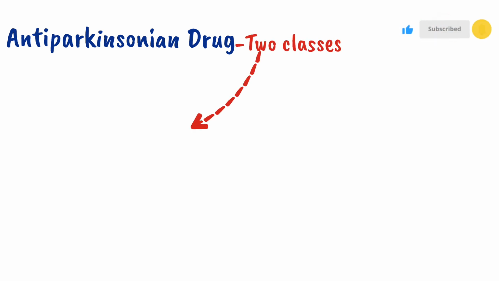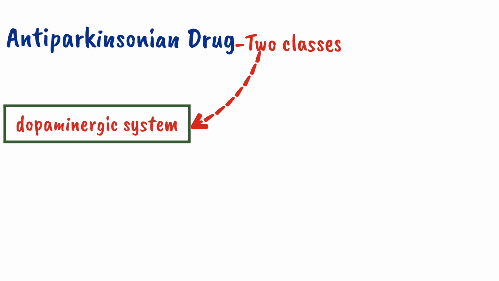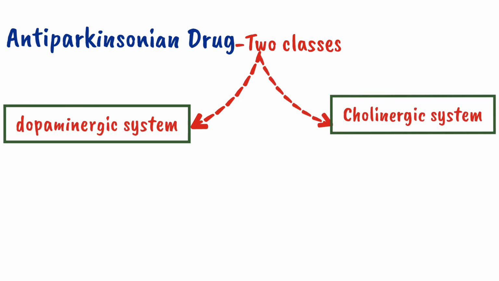Today we will discuss anti-Parkinsonian drugs. The drugs which are used in Parkinson disease are divided into two classes. The first one is the drugs which influence the dopaminergic system, and the second one is the drugs which influence the cholinergic system. The drugs which influence our dopaminergic system are divided into five classes.